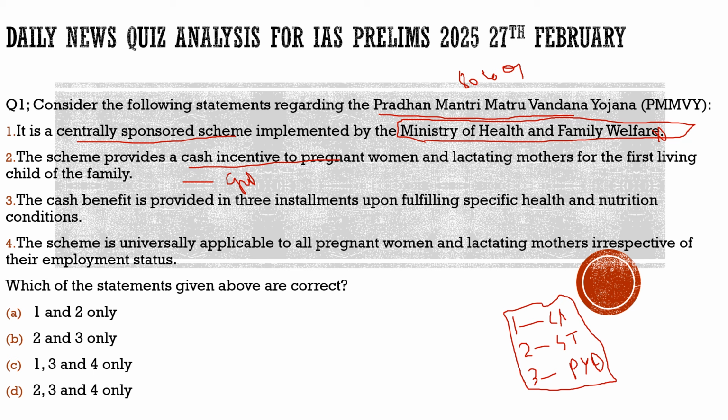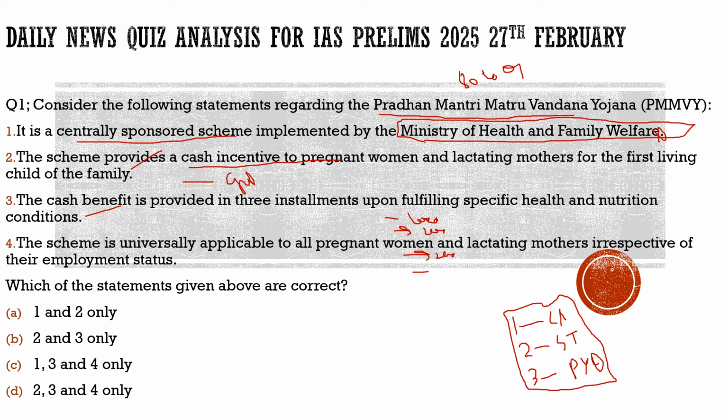Third statement: the cash benefit is provided in 3 installments upon fulfilling specific health and nutrition conditions. 100% correct. It is done in 3 installments. In the first installment, when the woman registers with government healthcare, she will get 1000. Then when the child is born, she will get 2000. After that she will get again 2000, and finally she will get 1000.